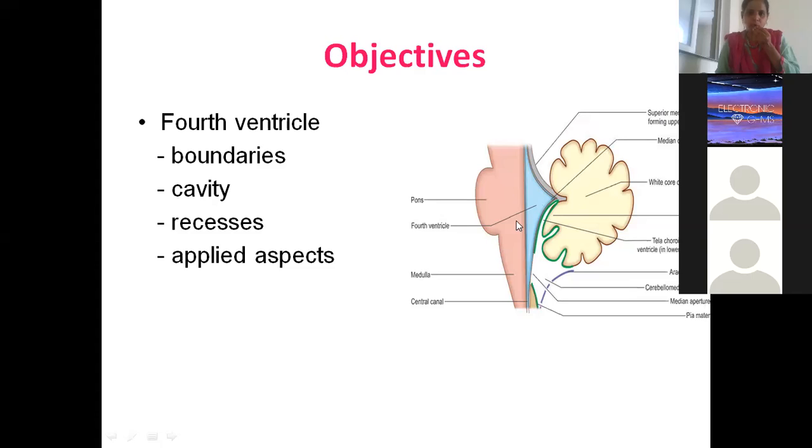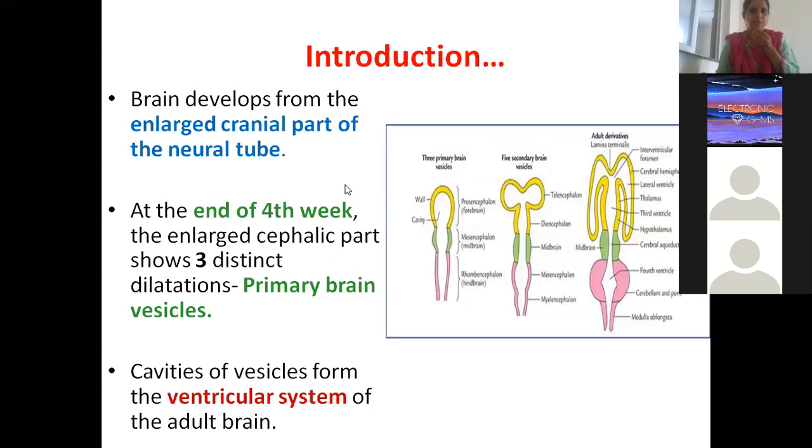So this is the under surface of the cerebellum. The fourth ventricle is a cavity which is situated between the brainstem and cerebellum. We will see the boundaries, the recesses, and applied aspects.